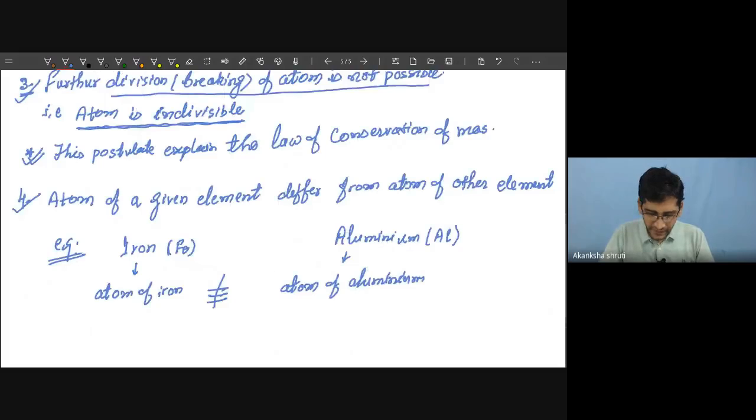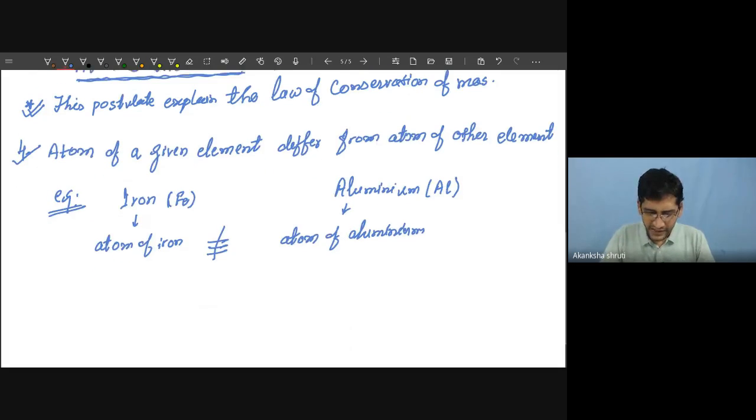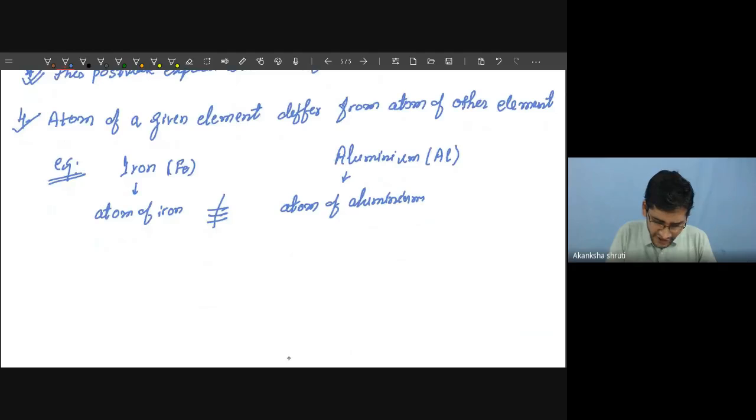Okay, but at the same time he has also proposed that this iron piece itself consists of a large amount of iron atoms.